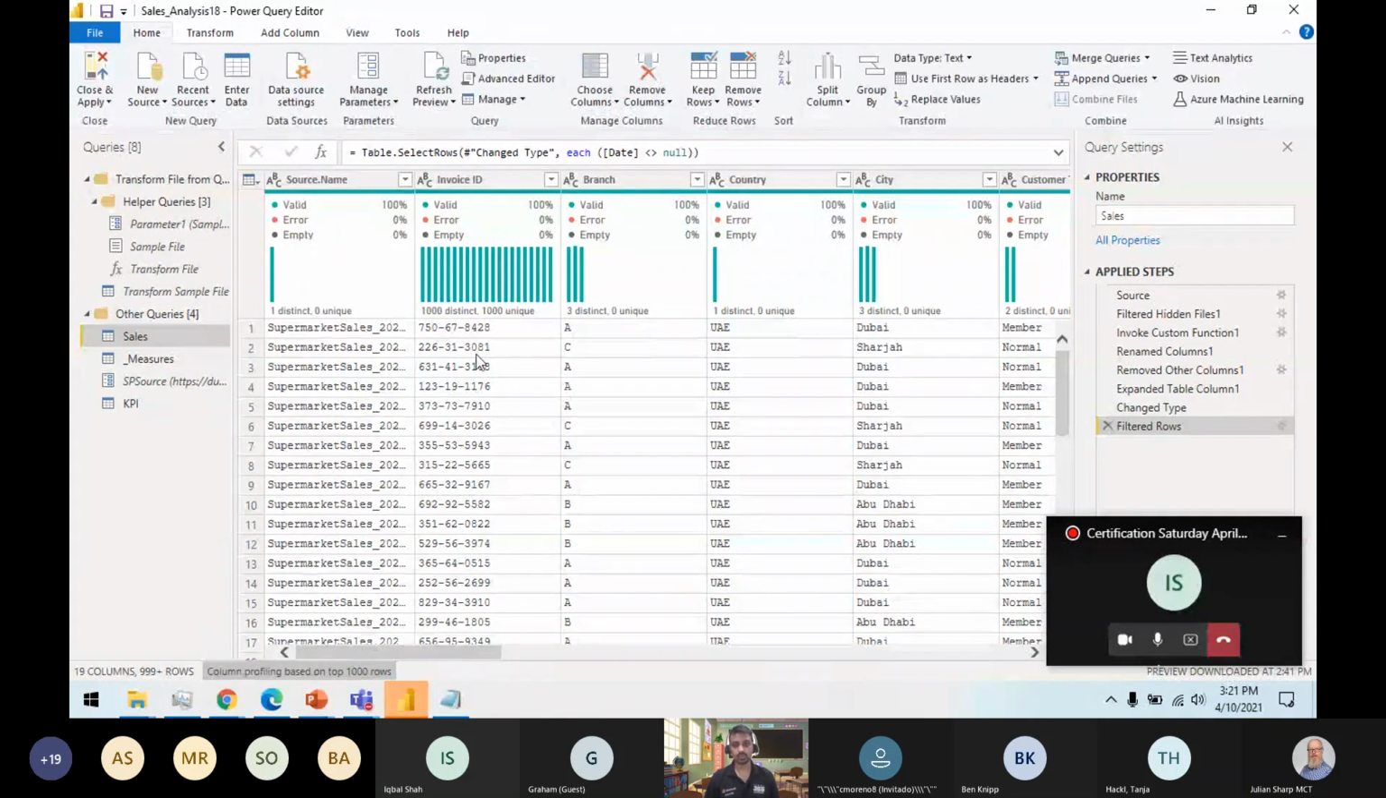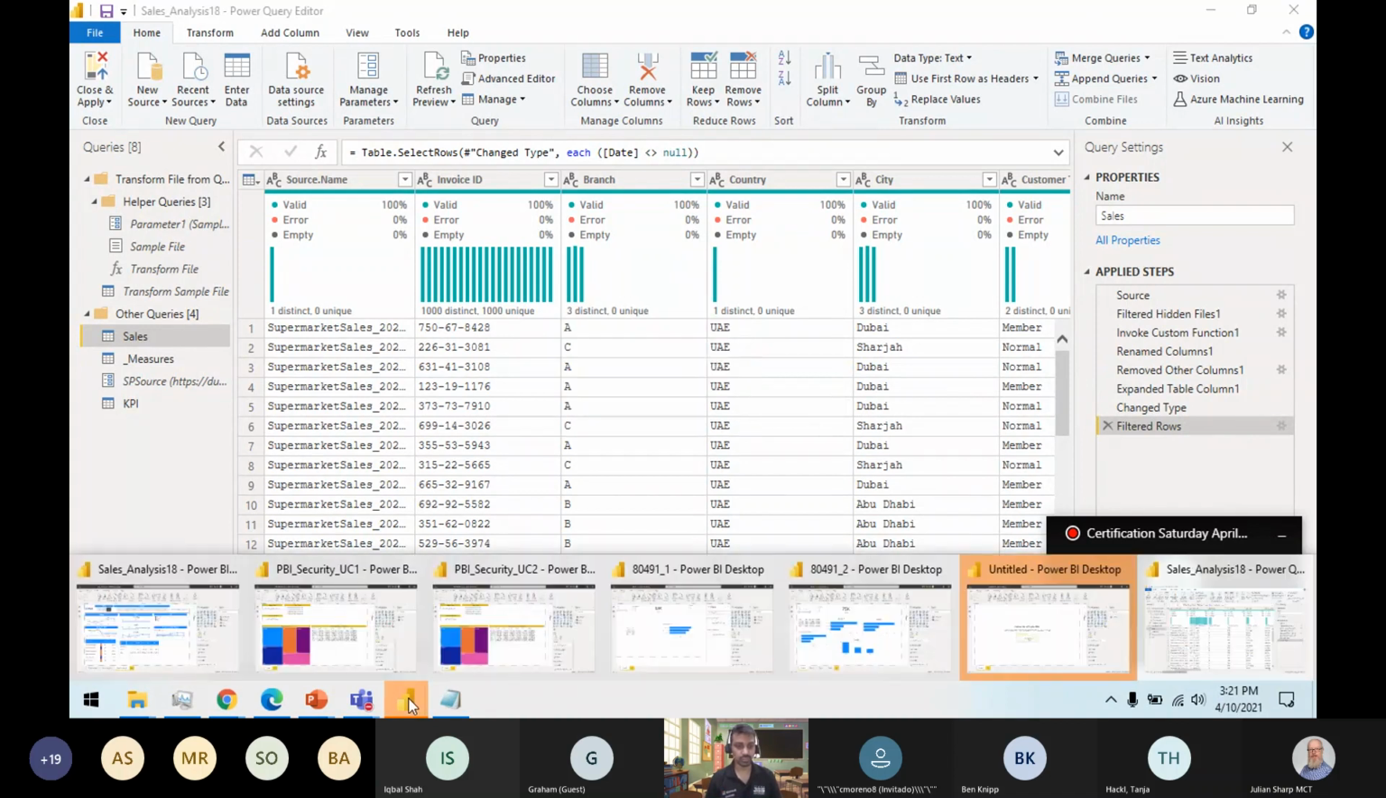Some questions in the exam will assess this: you will be asked to do column profiling, like how you identify the percentage of empty rows, how you identify the percentage of error rows. You need to apply some kind of logic there, like what steps you need to perform. So the exam will assess those things.